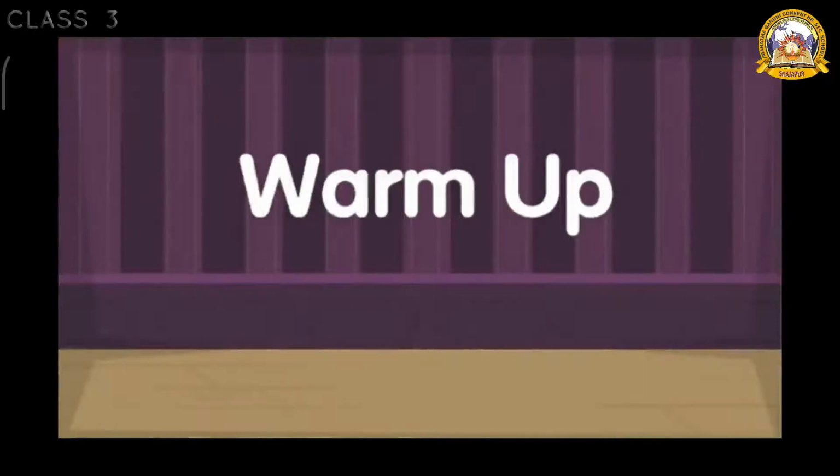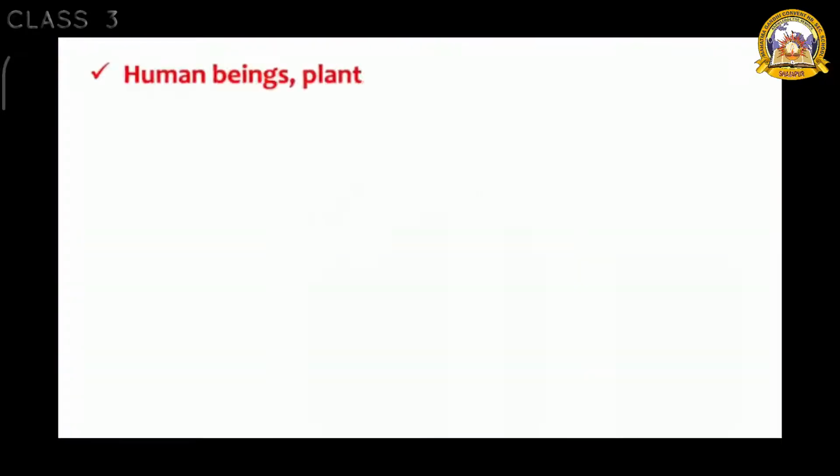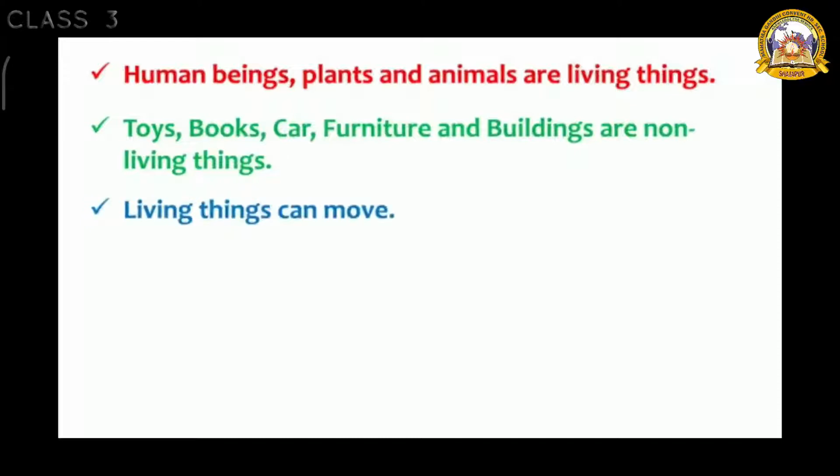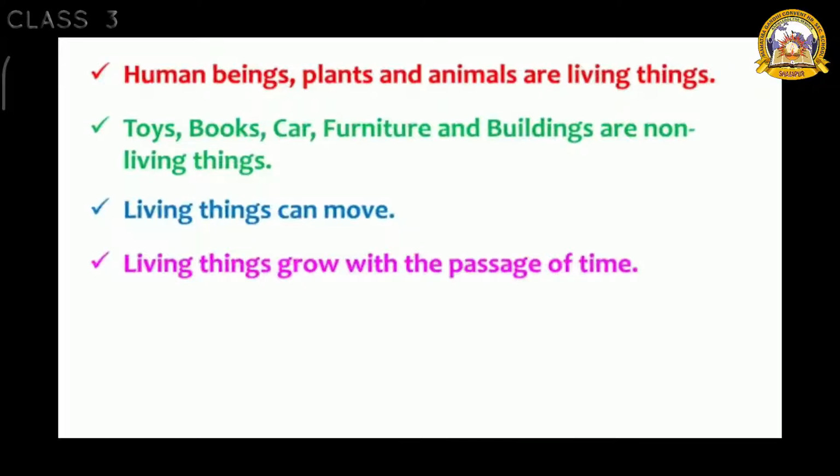Let's warm up. Human beings, plants and animals are living things. Toys, books, cars, furniture and buildings are non-living things. Living things can move. Living things grow with the passage of time.